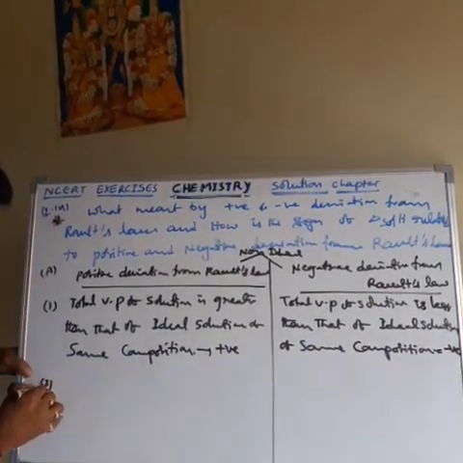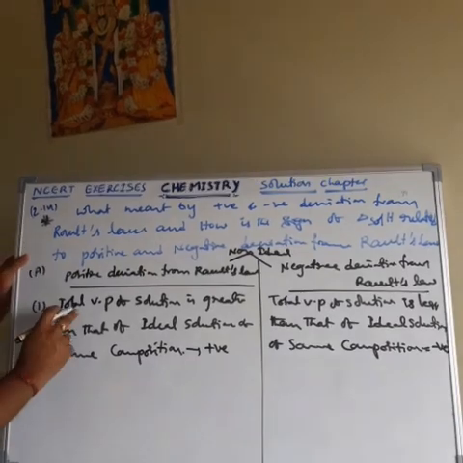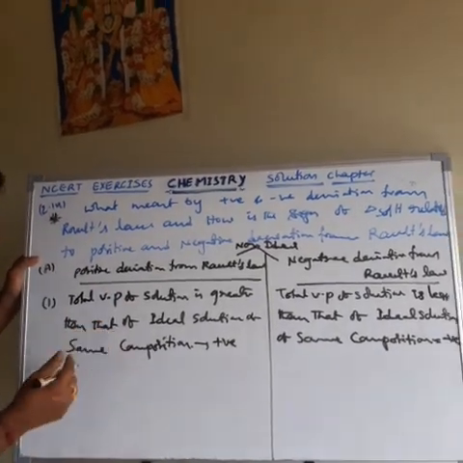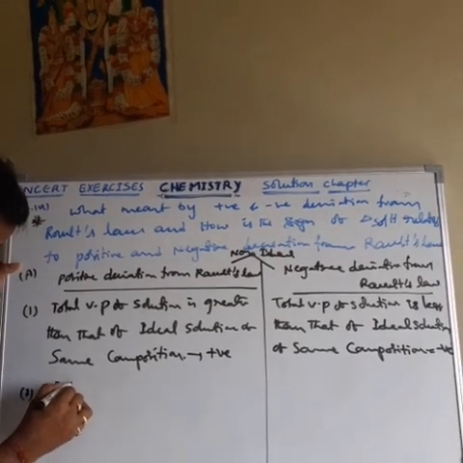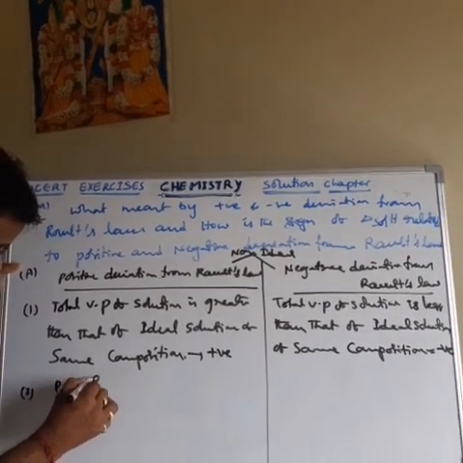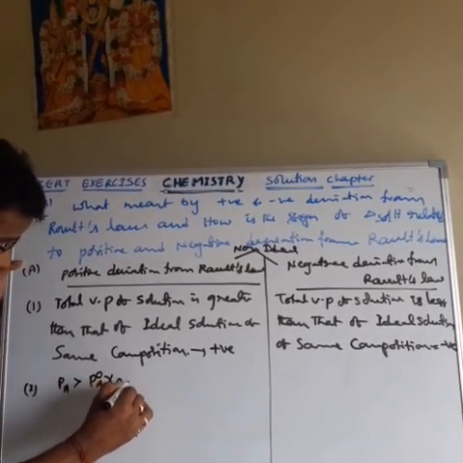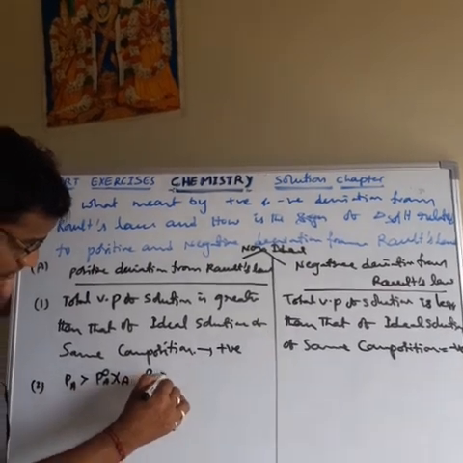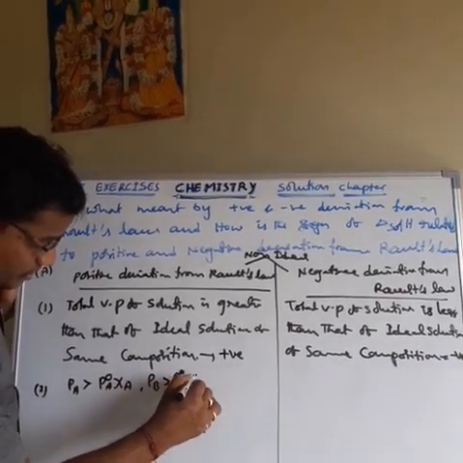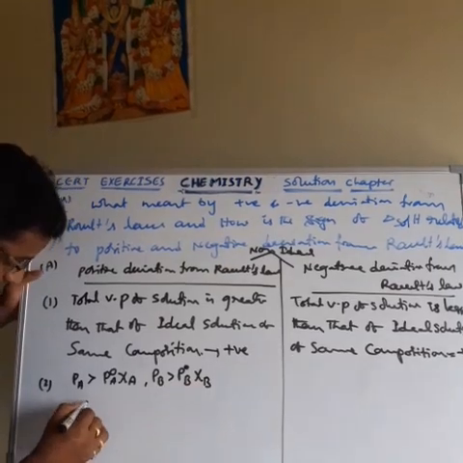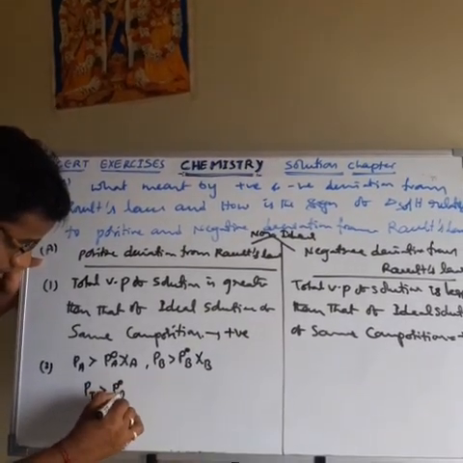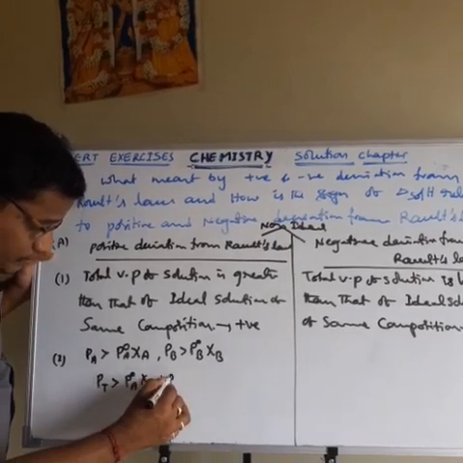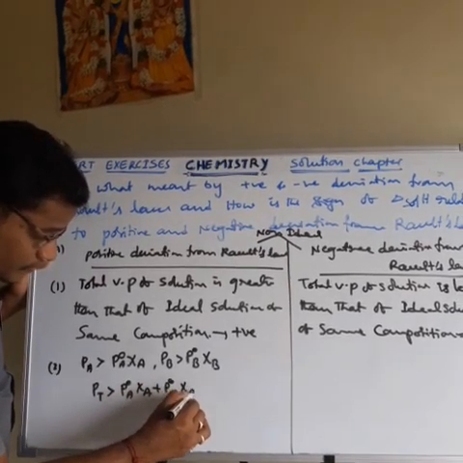Now the second difference. Here the total vapour pressure of the solution is greater than that of the ideal solution of the same composition. That means PA is greater than P naught A xi A, and PB is greater than P naught B xi B. Then the total pressure is greater than P naught A xi A plus P naught B xi B.